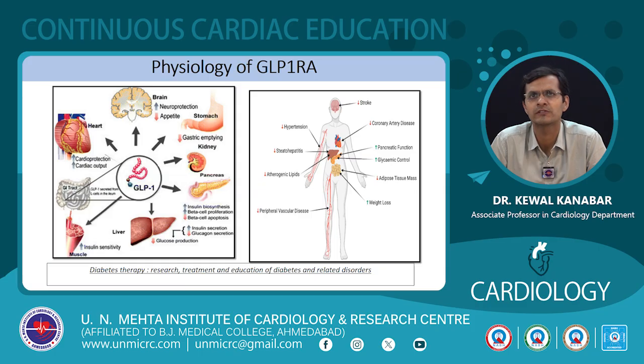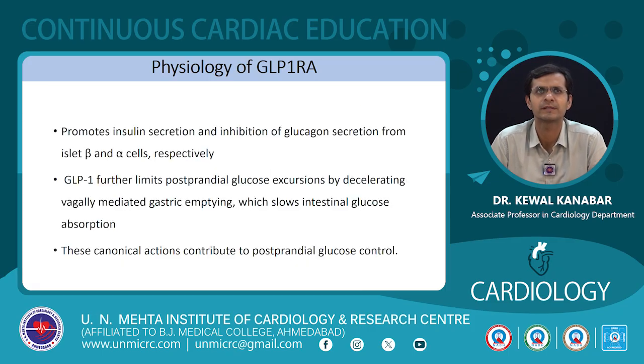So we have reduced rates of stroke, CAD, improved pancreatic function, improved glucose, decreased weight, decrease in the hypertension, improvement in the renal function, decrease in the rates of peripheral vascular disease. All of these are pleiotropic effects of GLP-1 receptor agonists.